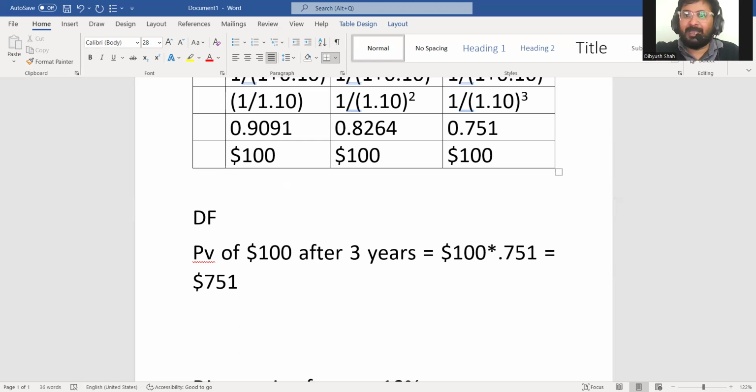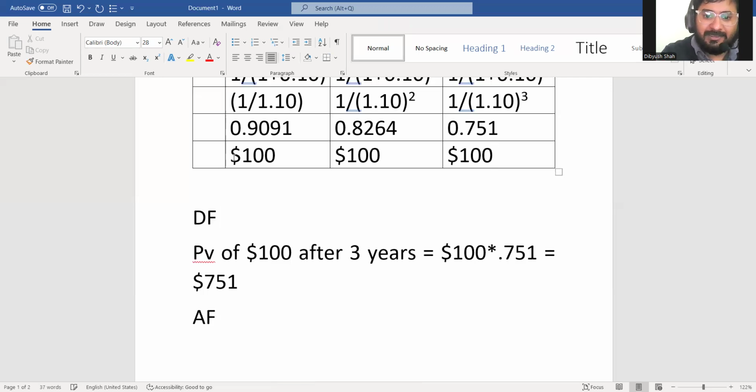I'll have the same cash flow, same time interval. Then instead of multiplying it separately like 100 into 0.9091 plus 100 into 0.8264 plus 100 into 0.751, what we do is we add up these figures.